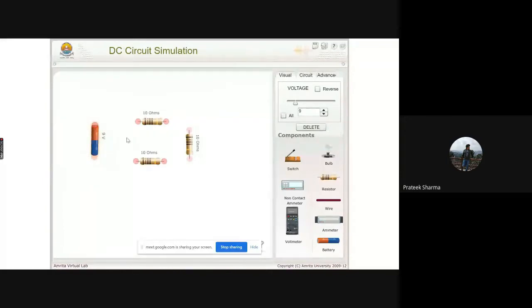Now, to make the connections, we have the wires over here. Simply click, drag and take the wires. And similarly, the wire also has two endpoints. So what you'll see, click on one endpoint of the wire and take it to the other endpoint of the component. And if you observe very carefully, as soon as you take it to the other component, there is a color change in the wire. And this color change indicates that yes, your connection is successfully established.